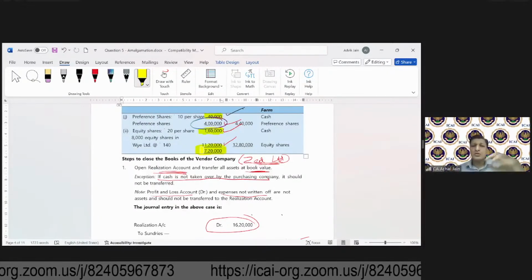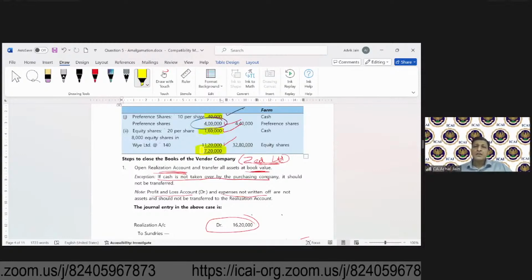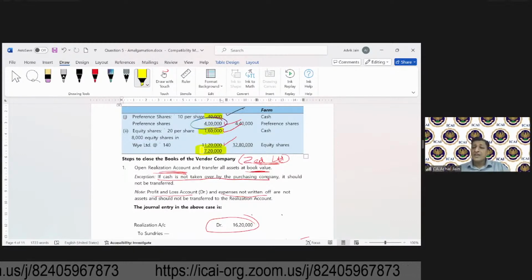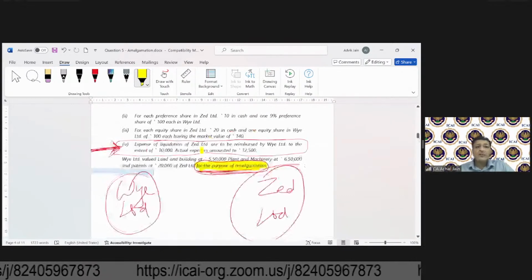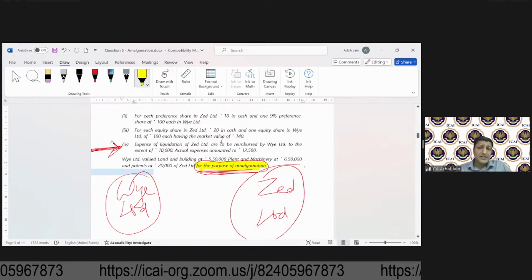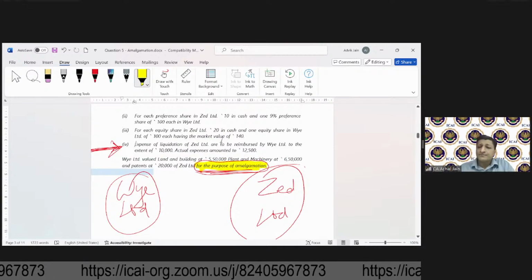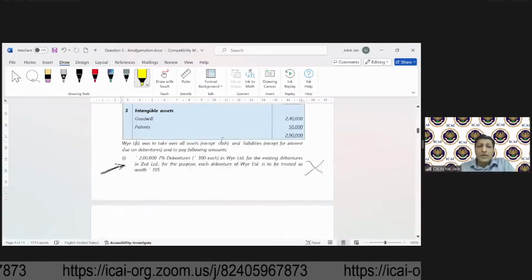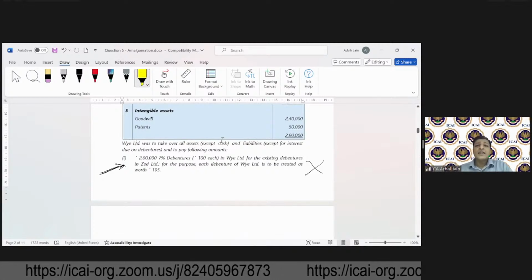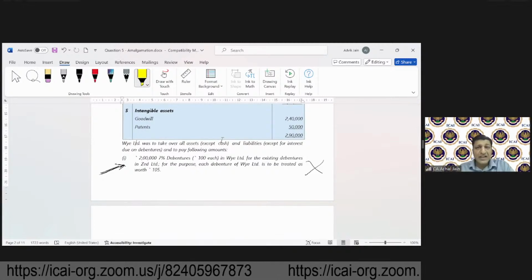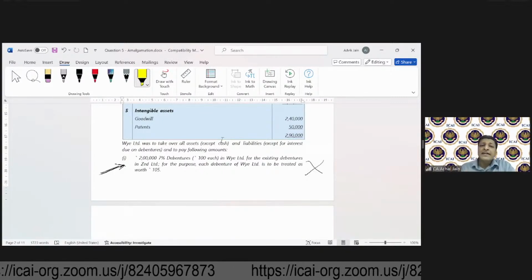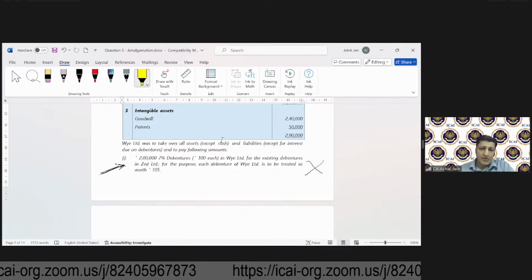So now this is going to be used by the transferee company also. Other than that, there were some adjustments. So let's quickly look at those adjustments. Though you can always look at this question, it's also available. Now, what were those adjustments? Y Limited had taken over all the assets except cash, all the liabilities except interest which was due on debentures.